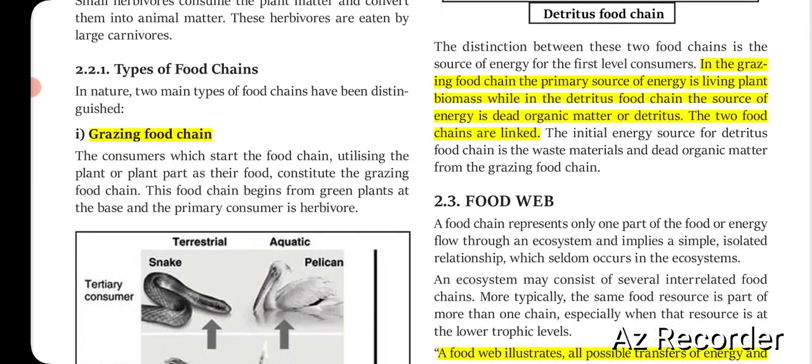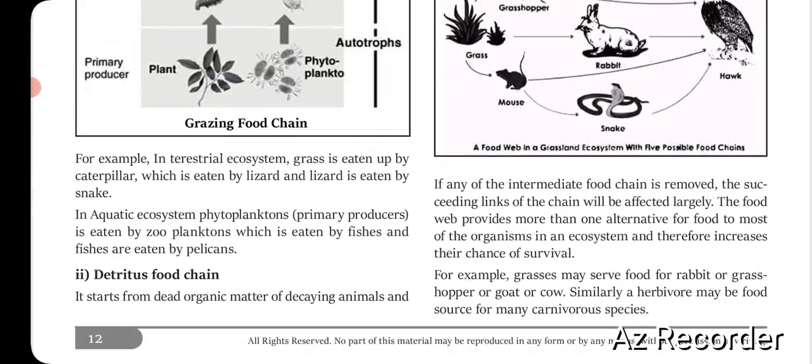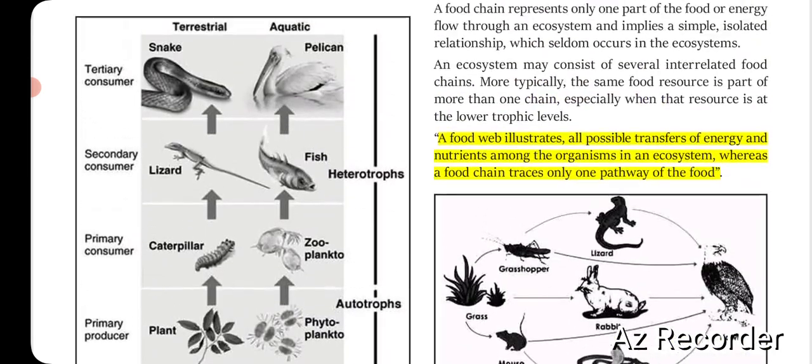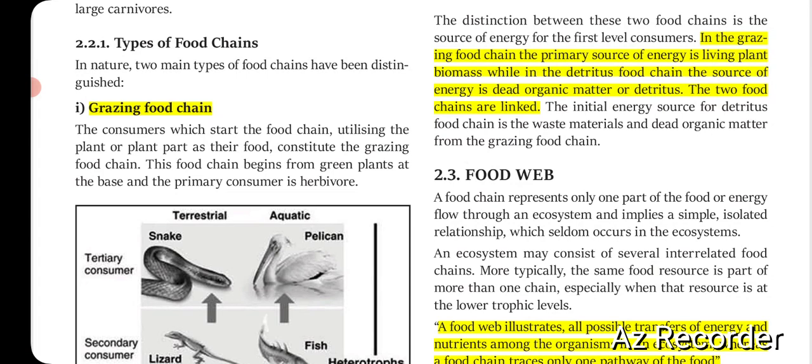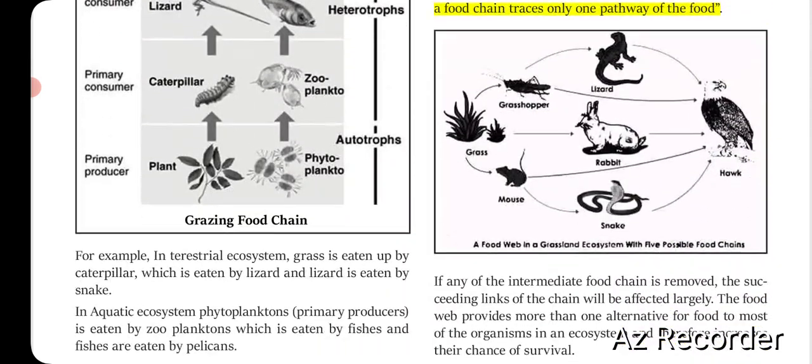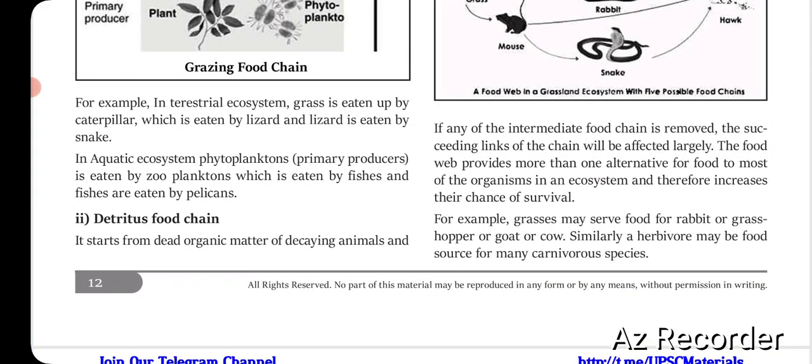Now, food chains are of 2 types. First is the grazing food chain and the second is the detritus food chain. What is a grazing food chain? If the food chain begins with the green plant, the producer, then it is known as a grazing food chain. But when it starts with dead organic matter or decaying animal matter, then it is a detritus food chain.